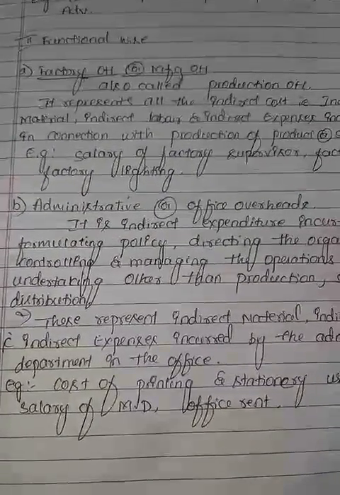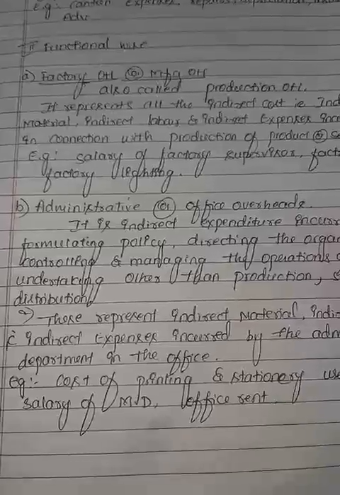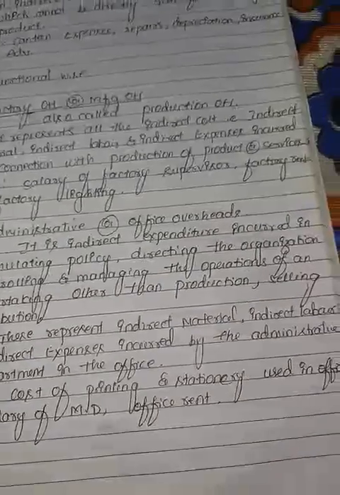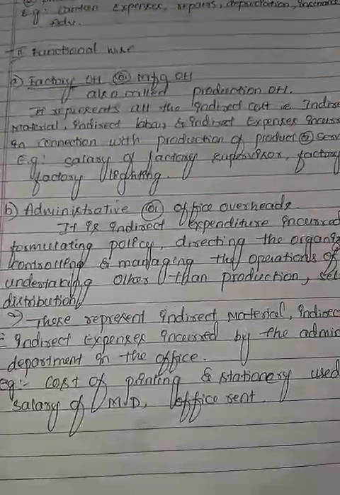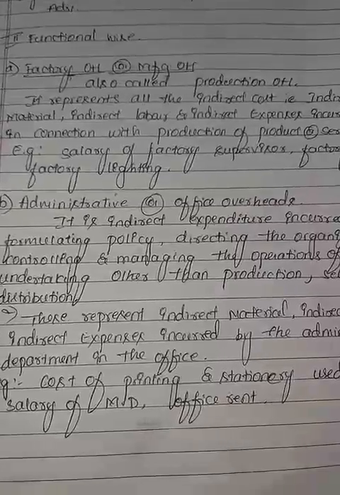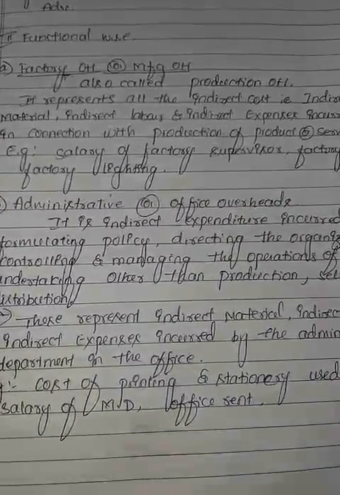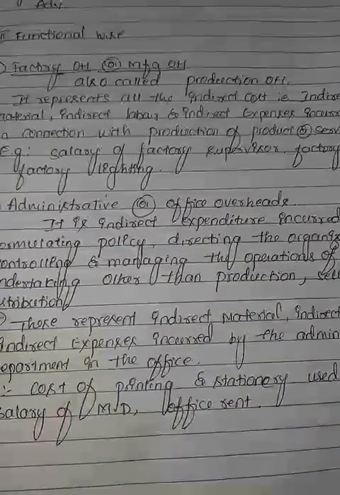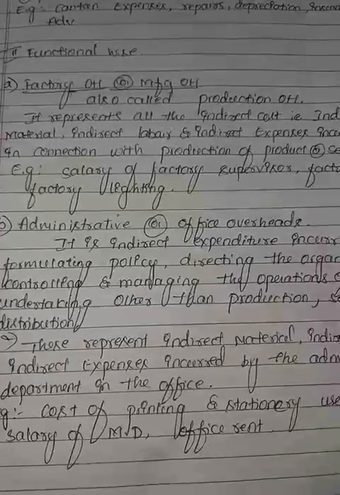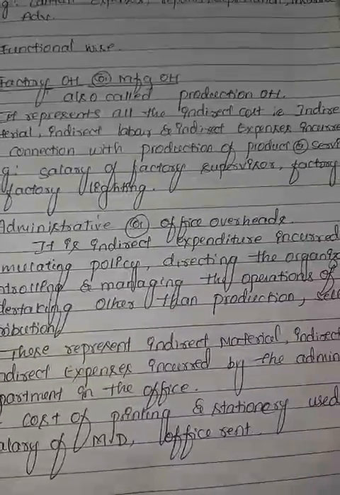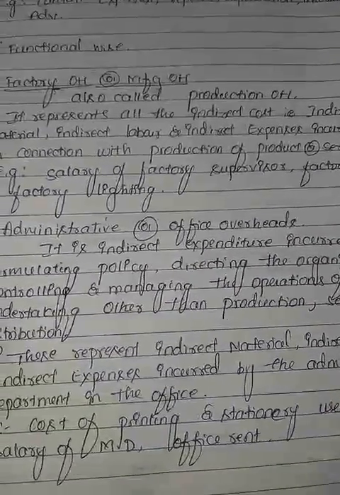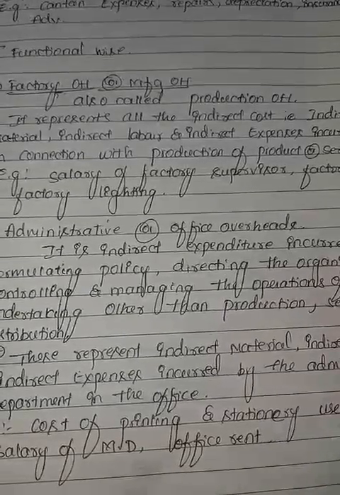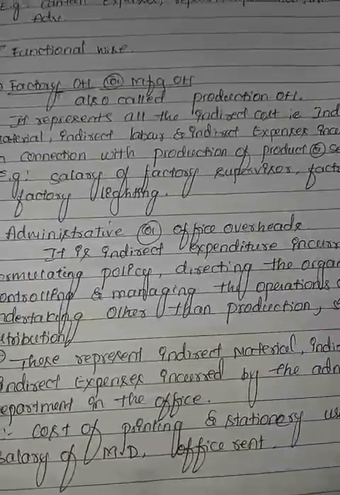For example, cost of printing stationery used in office, salary of managing director, office rent, and computers used in offices. These expenses come under administrative and office overhead. Any expenses we are bearing under the office that relate completely to the office come under office overhead. We'll see the next one.